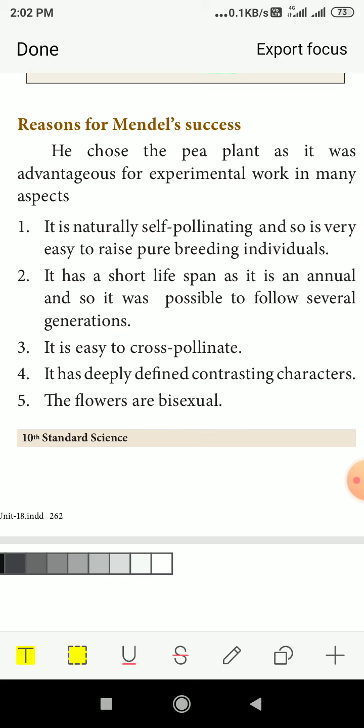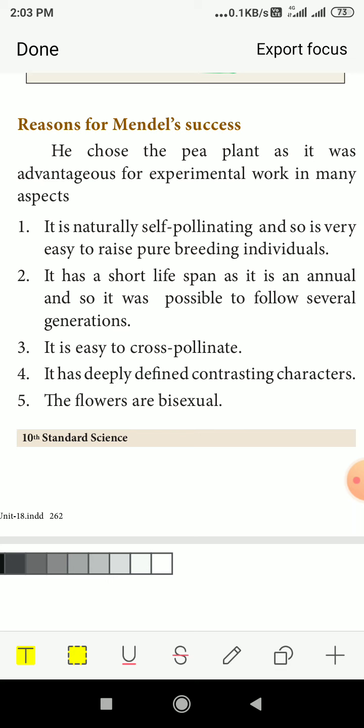Its lifespan is very short; it survives only 1 year, and after that a new plant will come. It is easy to cross pollinate. It has well-defined contrasting characters, like round and wrinkled, that is called contrasting. Many contrasting characters were there.